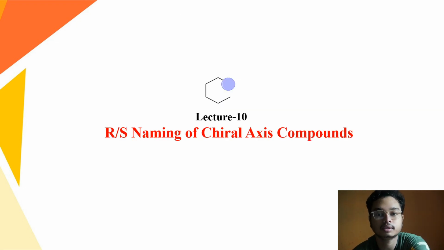So in this particular lecture, we talked about axial chirality, cumulative systems, atropisomerism, planar chirality, and helical chirality. In the next lecture, lecture 10, we will discuss the RS nomenclature of chiral axis compounds, like how I can determine the RS nomenclature of a molecule which contains a chiral axis. So we are ending this lecture here, and thank you for listening.